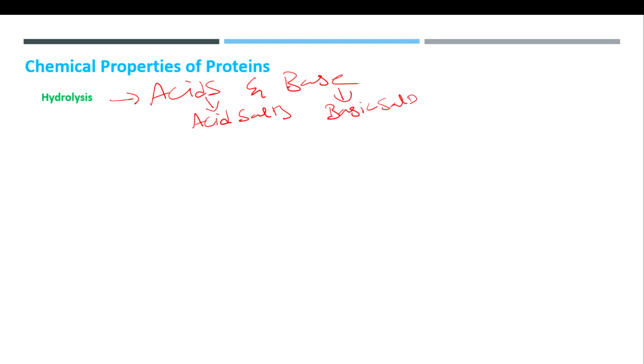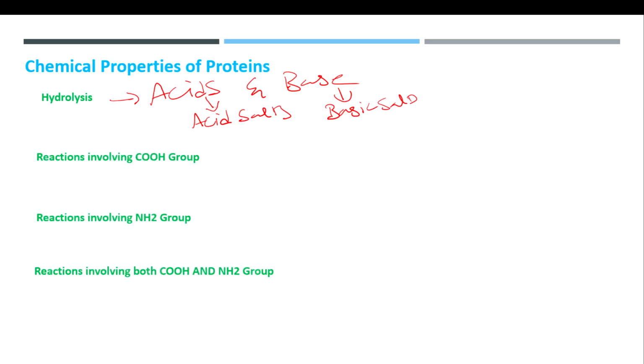And the next one is reactions involving the acid group, because all proteins have a C terminal at one end and an N terminal at the other end.